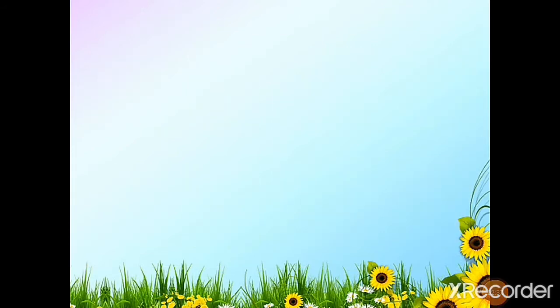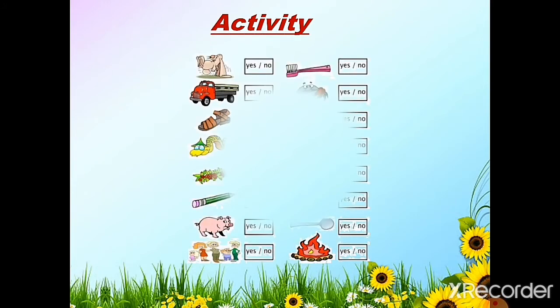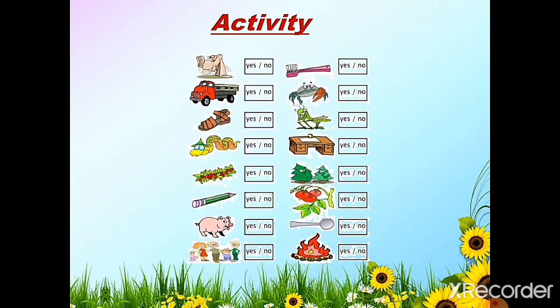Now we will do one activity. See this picture. We have to put yes for living things and no for non-living things. First is animal.